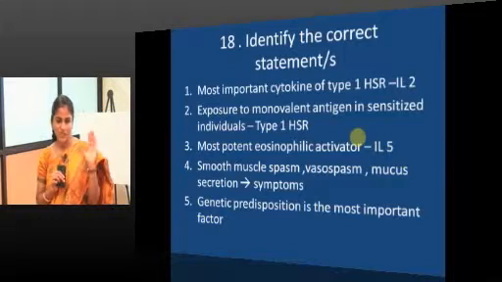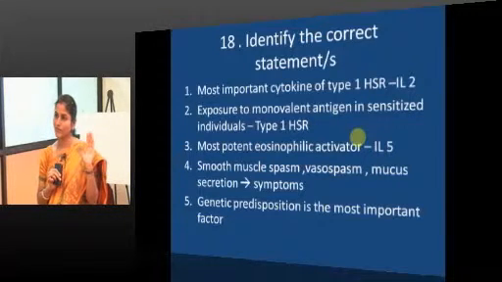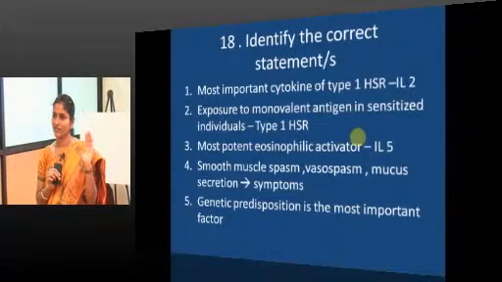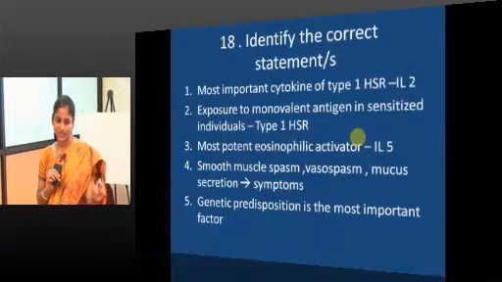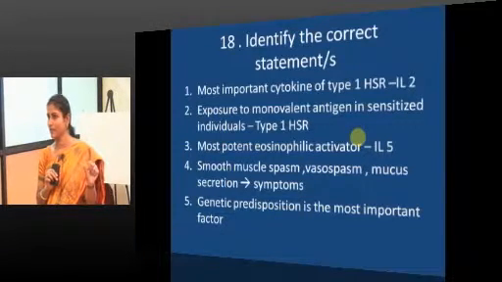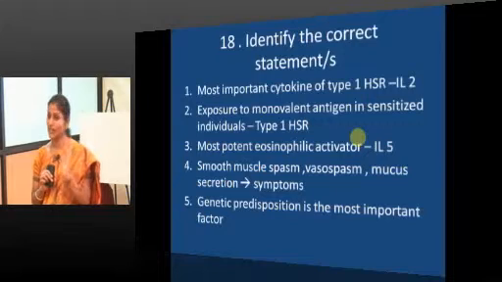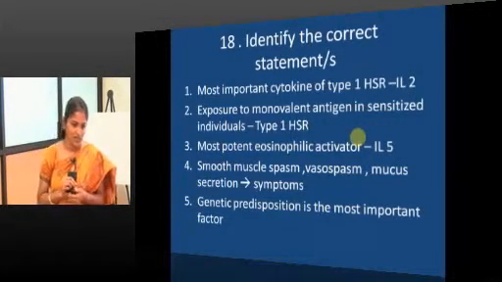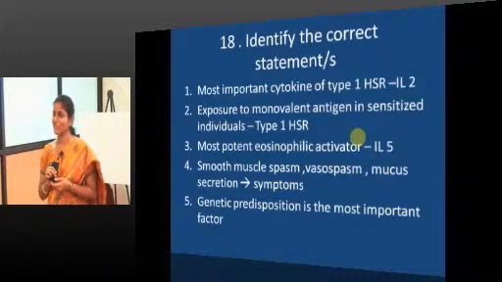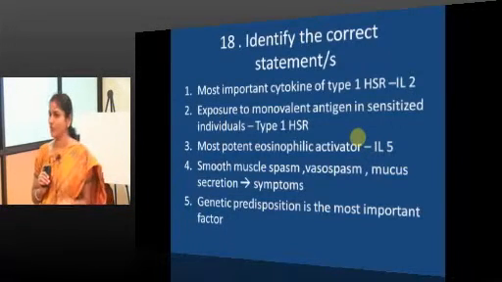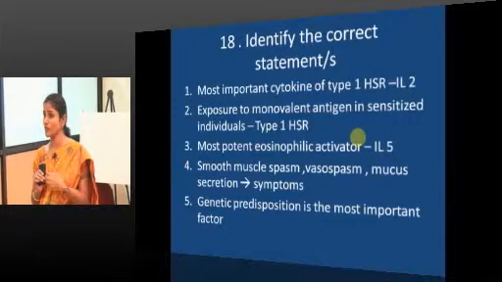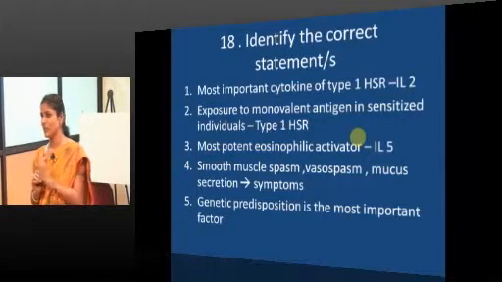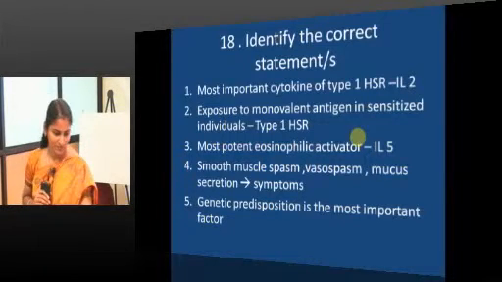Smooth muscle spasm, vasospasm, mucous secretion symptoms? No. These are the mechanisms for the symptom development? Yeah, it is vasodilatation. Genetic predisposition, the most important factor? Yes. Whatever be the nature of the antigen, whatever be the time of exposure, frequency of exposure, it happens only in genetically predisposed individuals, not in everyone.